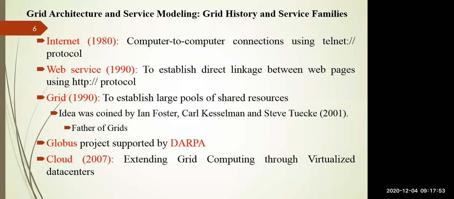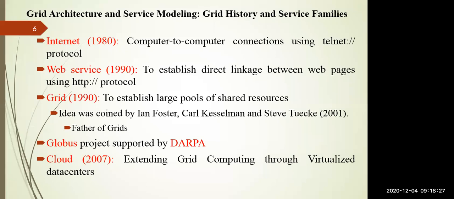So such giving and taking policies make a pool of resources, so that if a person needs a particular thing, he can take it, and if a person doesn't require a particular thing, they can contribute. Like, I am not using my computer system, so I can give my computer resources to the grid project, and whenever required, I can also ask the grid project. If I am running a scientific and engineering application, then I can request the grid to provide resources to me in order to execute my work.